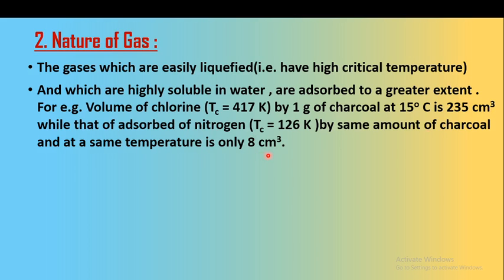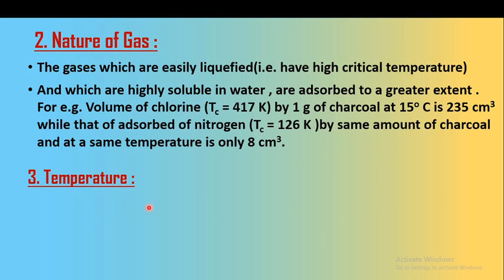The difference between 235 and 8 cubic centimeters is very large. If the critical temperature is higher, the gases can be easily liquefied, so they can be easily adsorbed on the surface of the adsorbent. So the nature of the gas is a very important factor in determining the rate of adsorption. This is the second factor affecting adsorption.